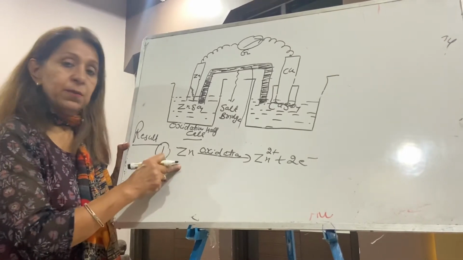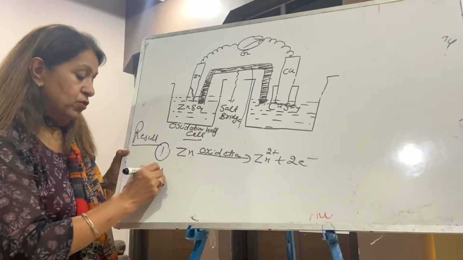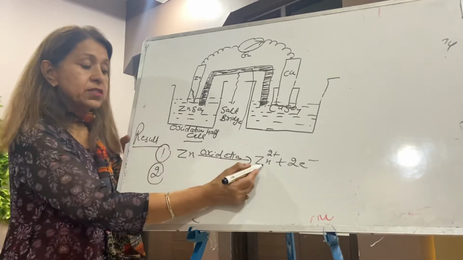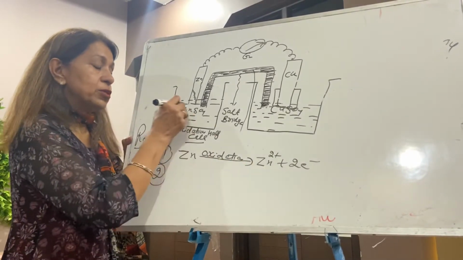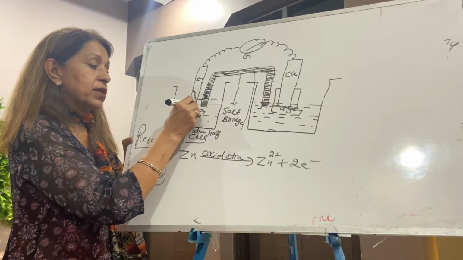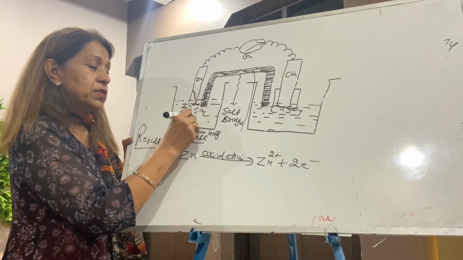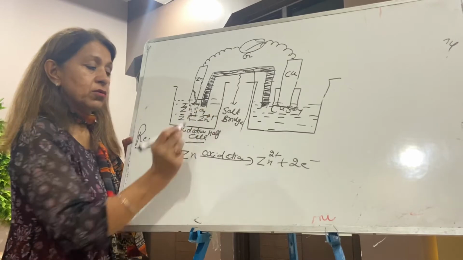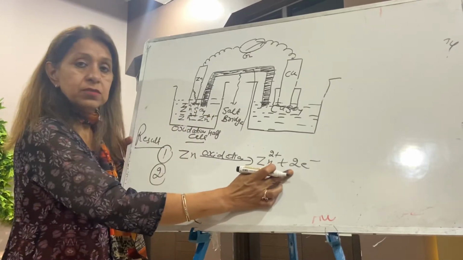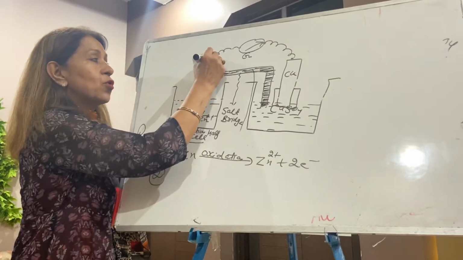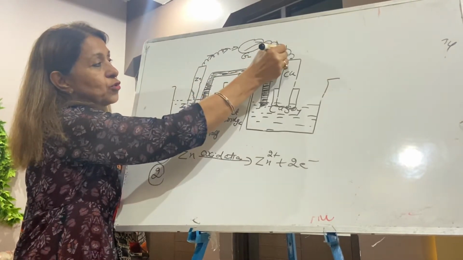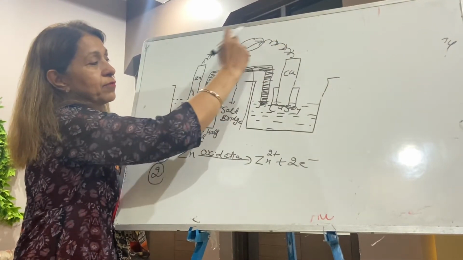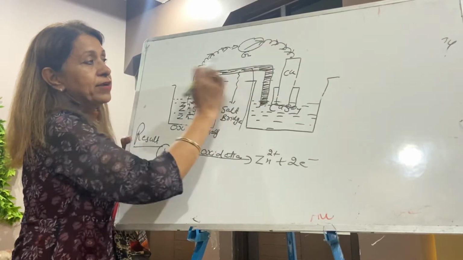The zinc plate loses weight due to oxidation, and where do these ions come from? When the zinc plate loses weight, these ions come into the solution. And where do these electrons go? These electrons will go to this side. This needle deflection shows electrons are moving this side, to the right-hand side.